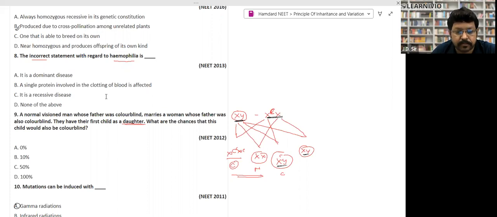But sir, then the answer can be B also, because it is written that a single protein is involved in the clotting. No. Actually, the hormones are made up of more than one protein, prosthetic group and all that, right? They are not just a single protein. As you can see, in the first line I told you that this is the sex-linked and recessive gene, and it is written it's a dominant gene, right?